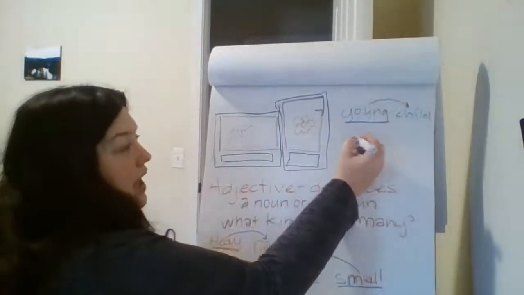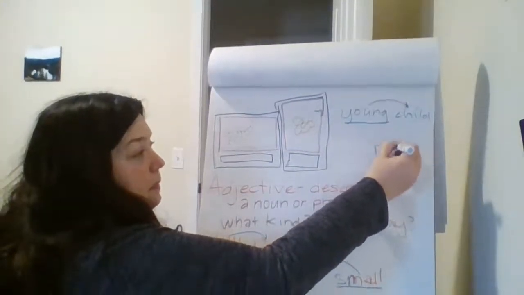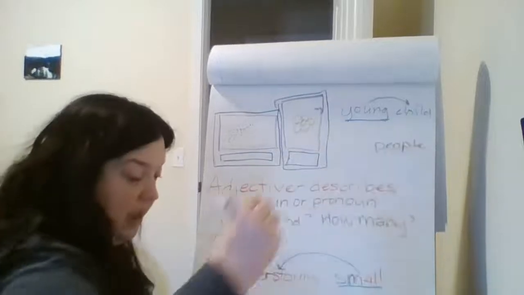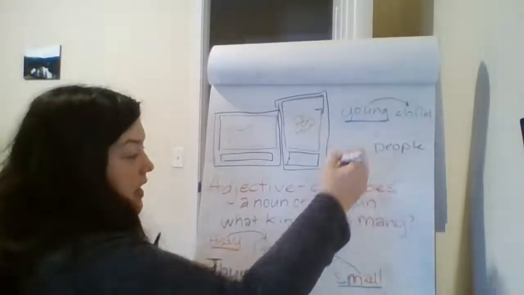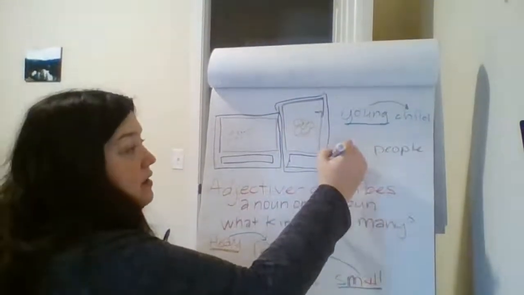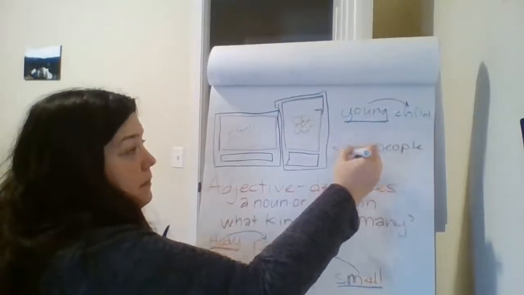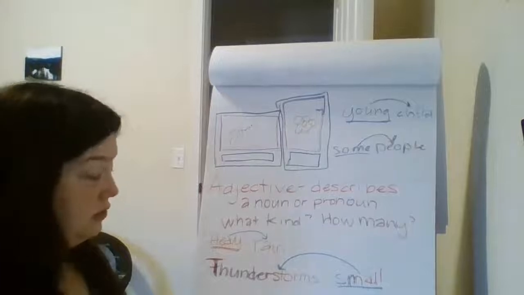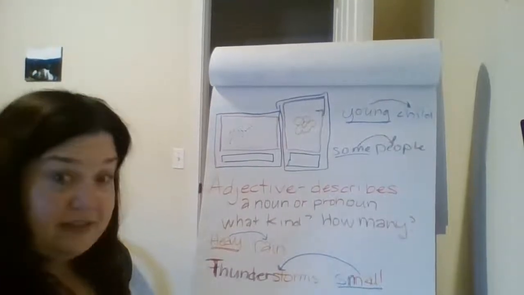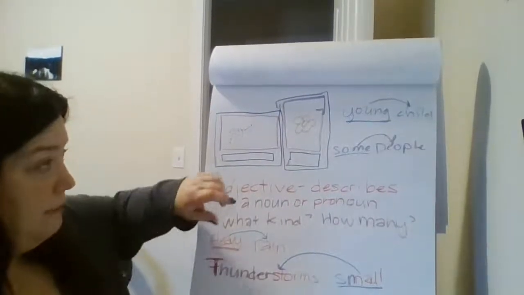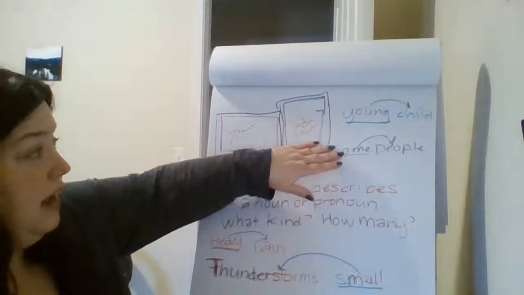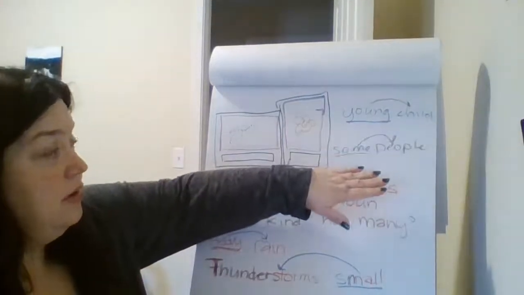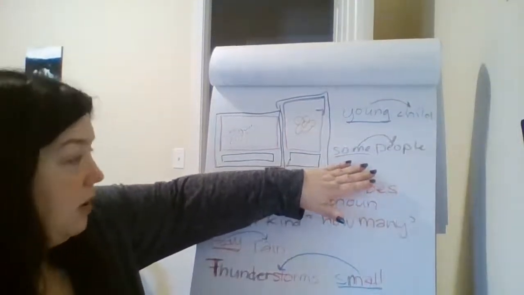Yeah, so we have people, and it's just some people. It's answering how many? Some people. So I'm going to let you finish 5, 6, and 7 by yourself, but remember that you're underlining and putting your arrow in this lesson, in this part.